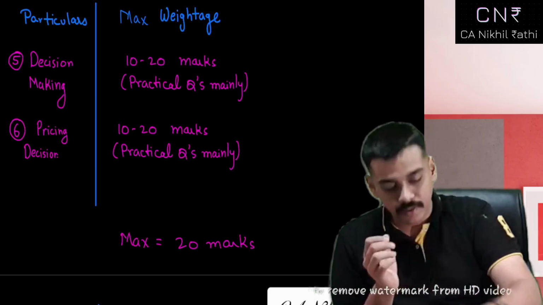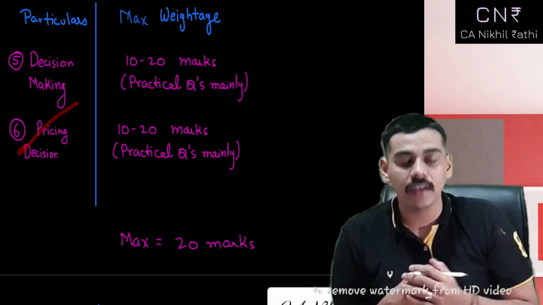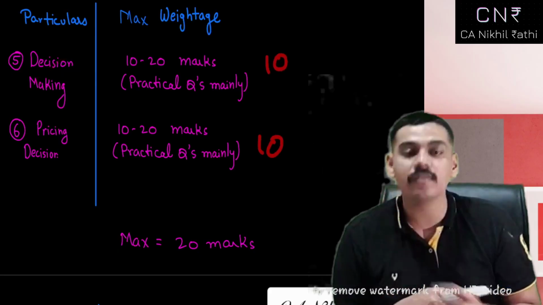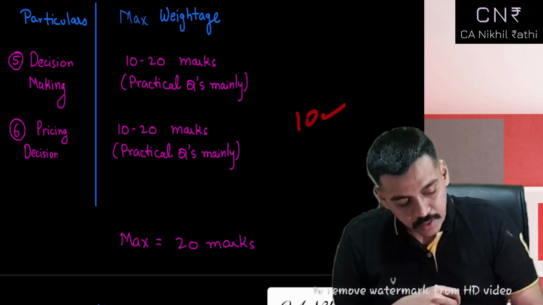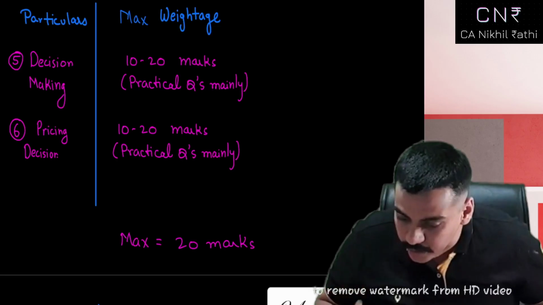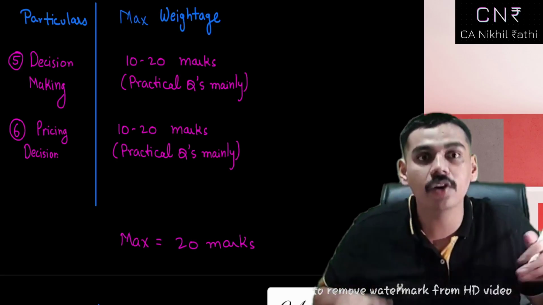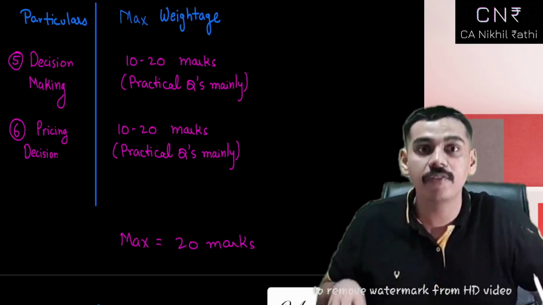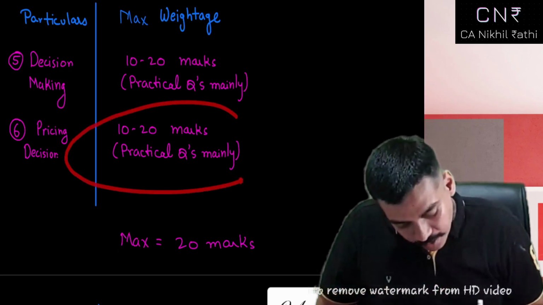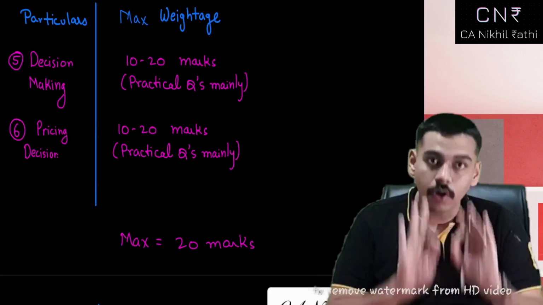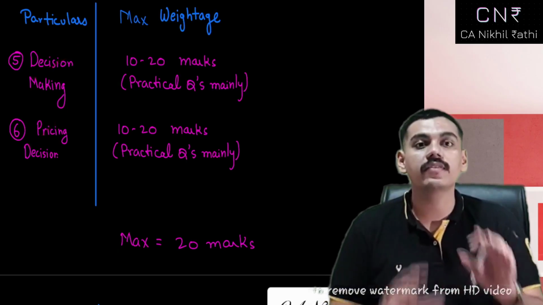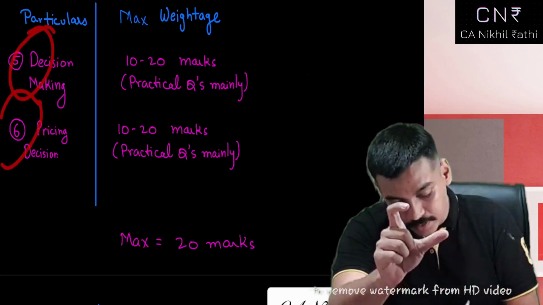Now, what if someone had done pricing decision and left decision making, thinking this would come for 10 marks, I would easily score 10 marks? You are gone. You are like a bleeding horse in the examination. With every minute passing by, you're losing marks. Why? Because you have done this. Don't follow this strategy. Simply, what to do? Do both these chapters or leave both these chapters.